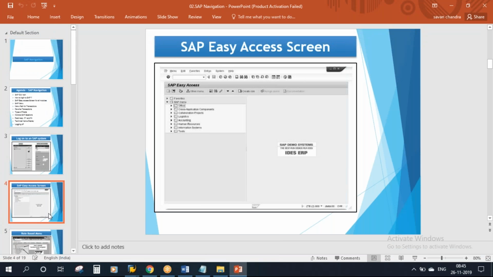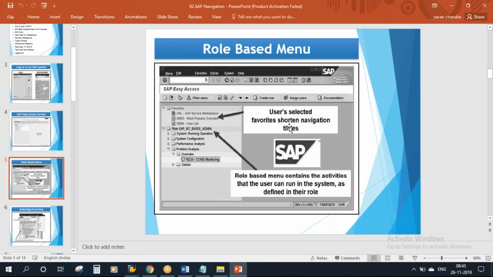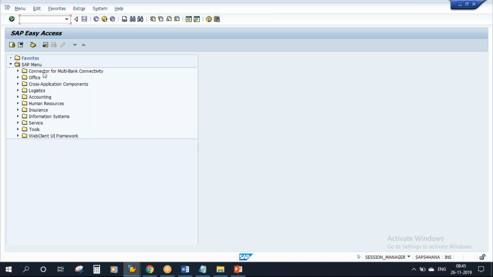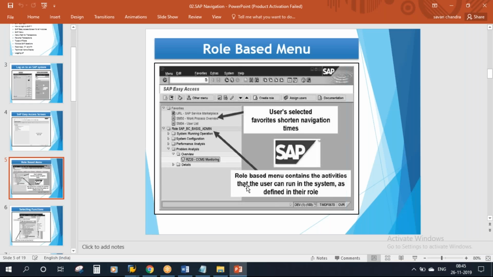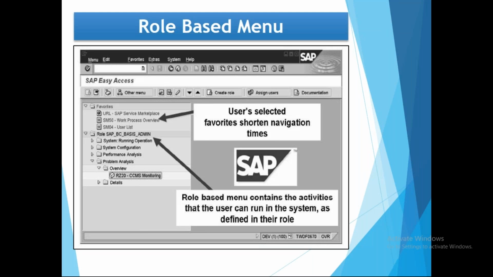Once you log in, normally in SAP you have two types of menu. One is the normal menu, where you will get everything here. You see here, all the transactions you will have. But normally in real time, based on the user's role, they will give authorization only to particular transactions, which is called the role-based user menu. Here you see the role-based menu. That means based on your role, you will be given authorization to particular transactions.